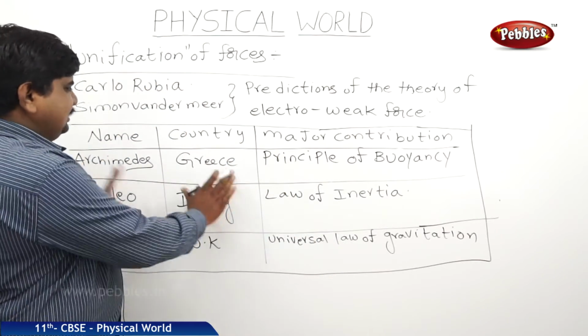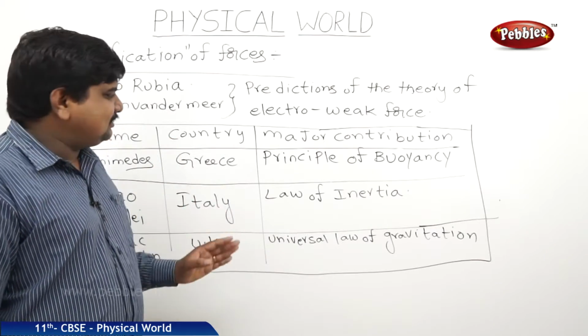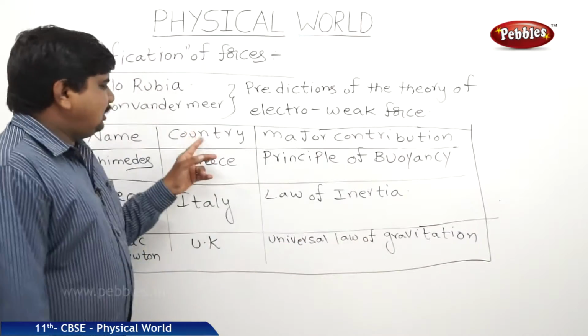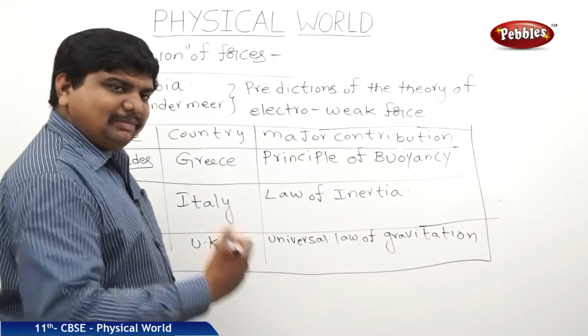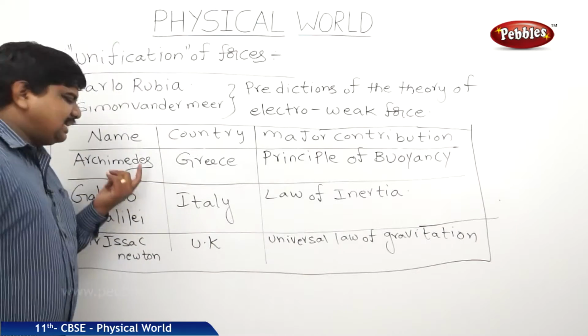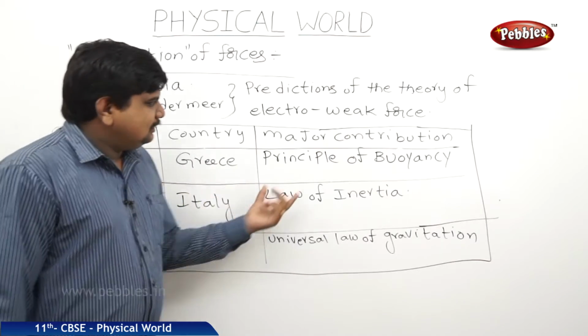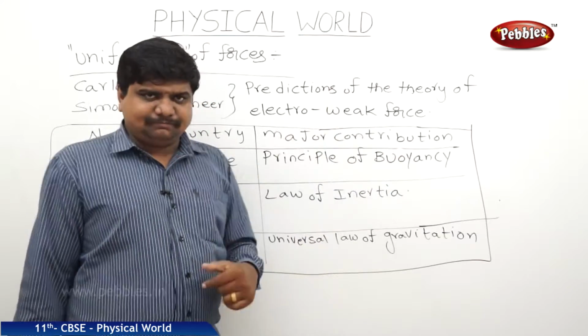So here is a list of some great physicists, their discoveries and the origin places of their countries. In alphabetical order, the first one is Archimedes, one of the great scientists born in Greece. His major contribution to society is the principle of buoyancy.